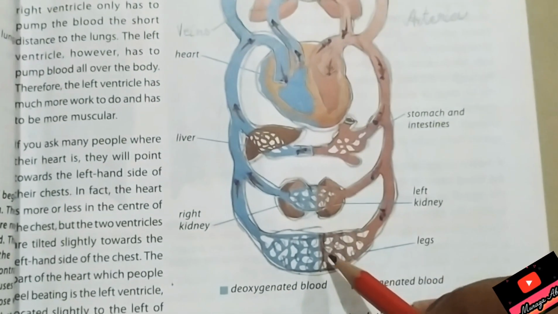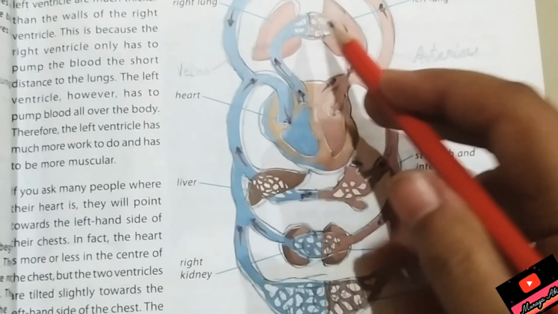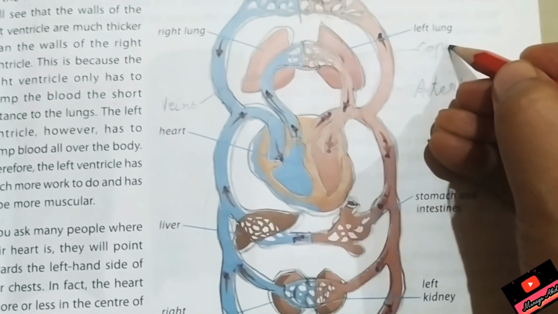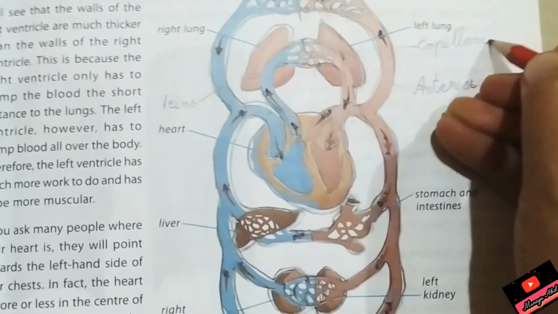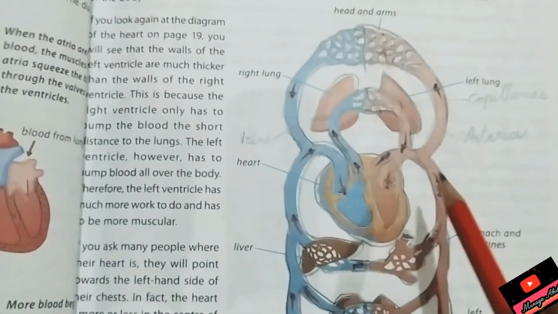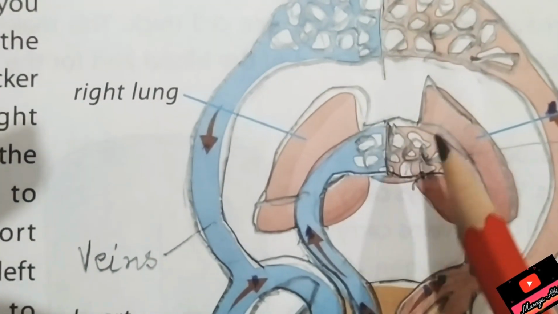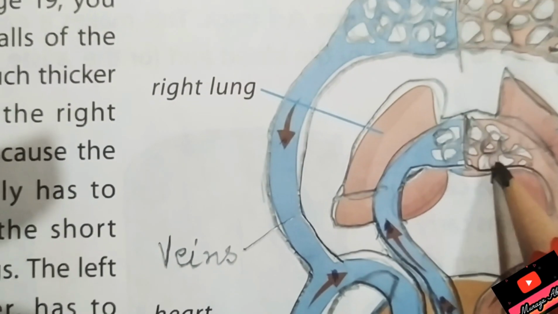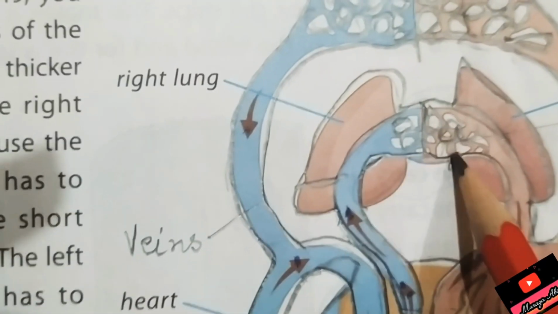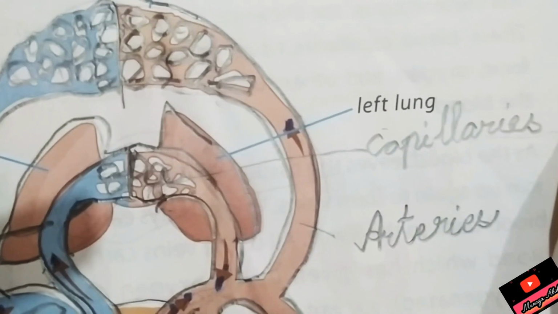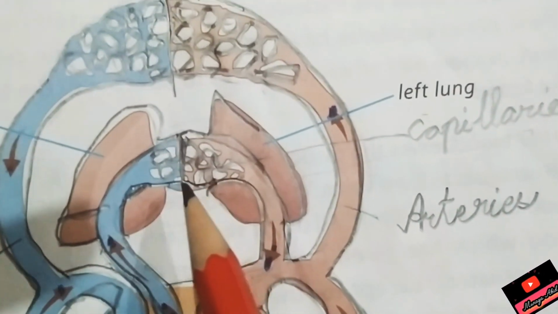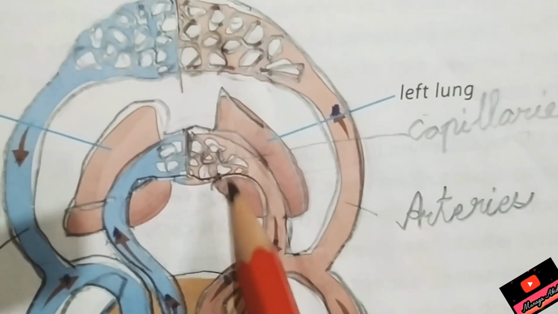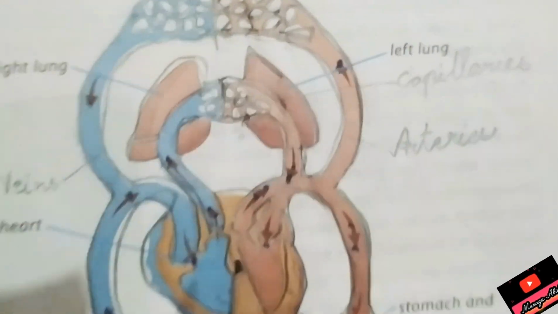Now what is this network? These are capillaries. These are very small blood vessels that are helpful. They are the junction from where each cell of the lung is getting oxygen and removing carbon dioxide. This junction is called a capillary because the capillary is so small in size that it can easily come in contact with the cells of each of our body parts.